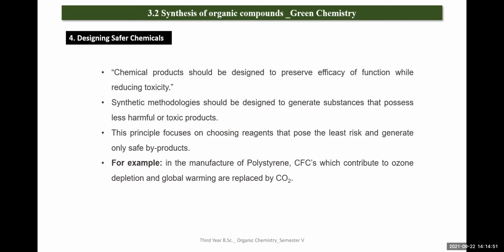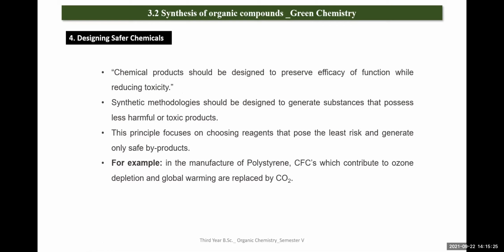The design of safer chemicals requires knowledge of how chemicals act in our bodies and in the environment. In some cases, a degree of toxicity to animals or humans may be unavoidable, but alternatives should be sought out. So chemical products should be designed to preserve efficiency of function while reducing toxicity. Whatever chemical product you synthesize should be designed to preserve its efficiency while functioning, right?